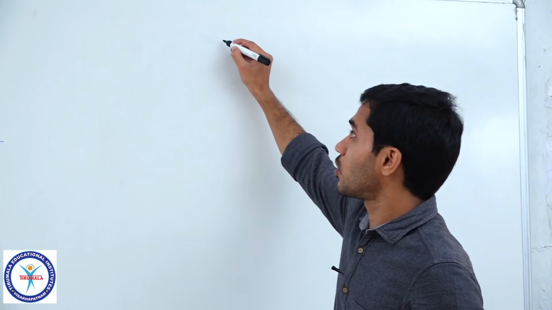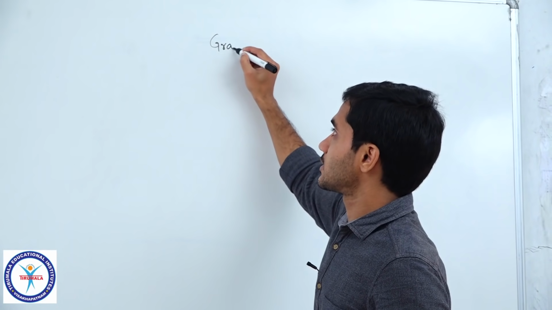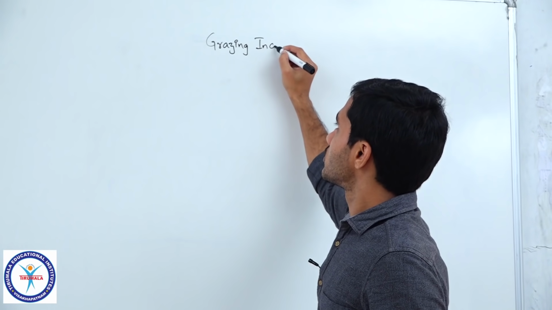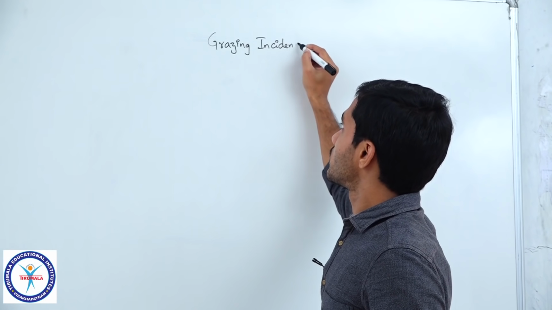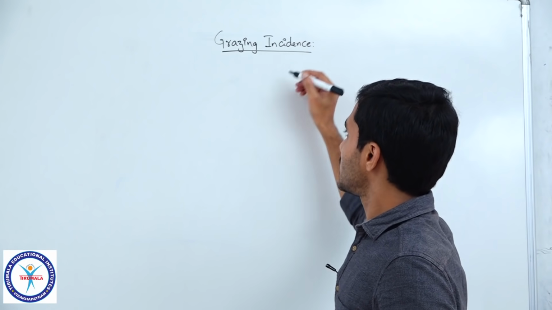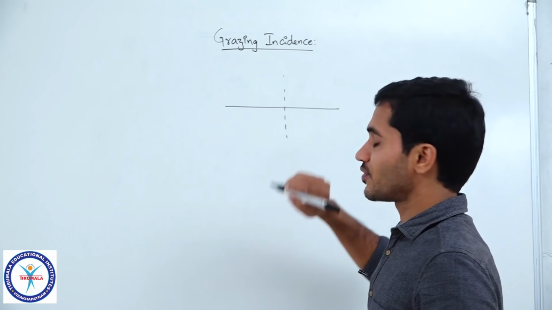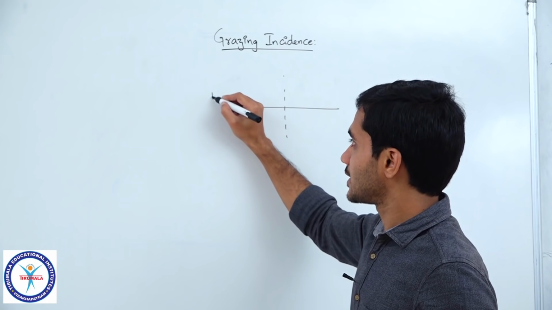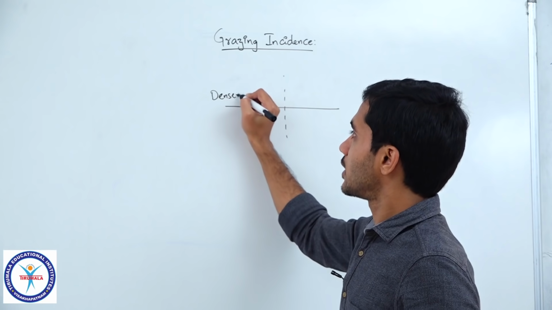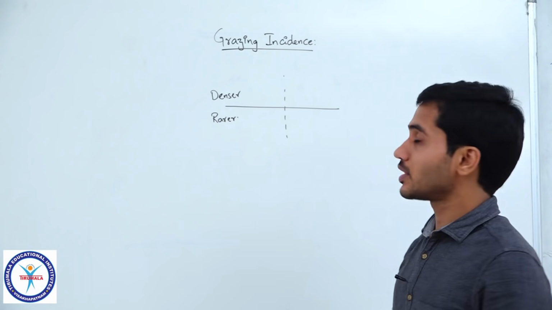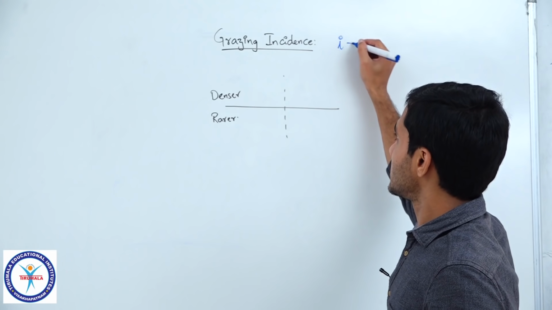So, students, let us now understand about something called grazing incidence. Okay. So, grazing incidence basically means, if I consider the interface of two different media like this, let us say this is denser and this is rarer, grazing incidence basically means the value of I is 90 degrees.